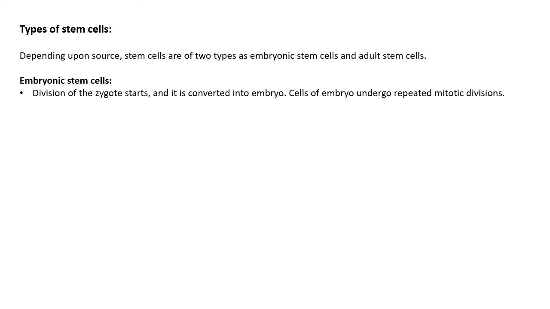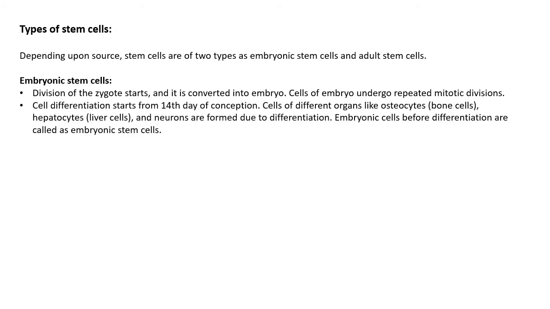Embryo is formed by divisions of zygote. These embryonic cells continuously divide by mitosis. These cells are stem cells. But by 14th day of conception, cell differentiation starts.